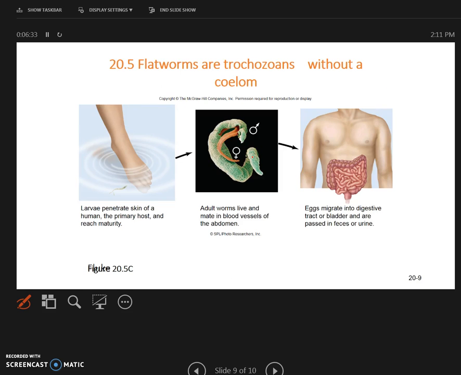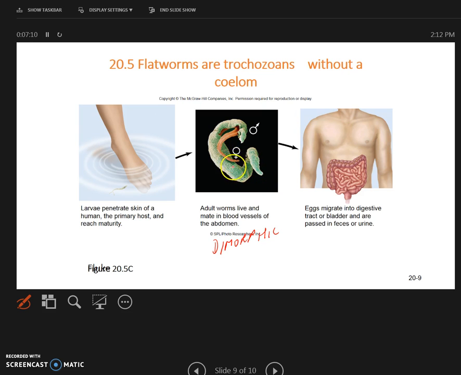The next flatworm that your book talks about is the fluke. This is the blood fluke. Now, in the blood fluke, the male and female sexes are separate, and they're dimorphic, meaning the male and female look different. Here's the male and here is the female. Dimorphic means that the male and female look different. Of course, being a blood fluke, they'll be found in the blood.